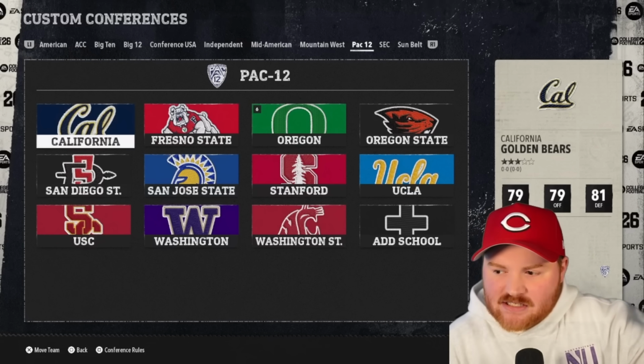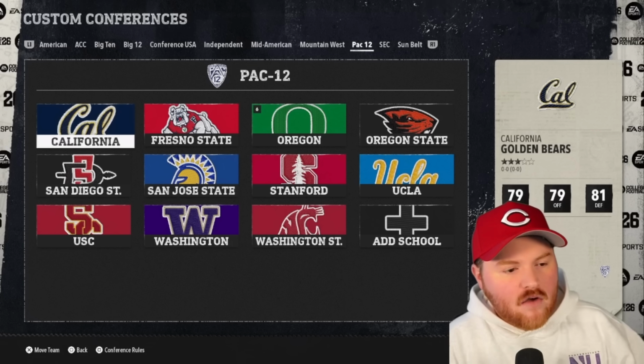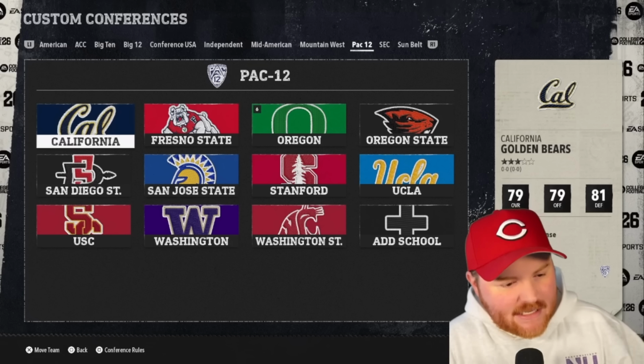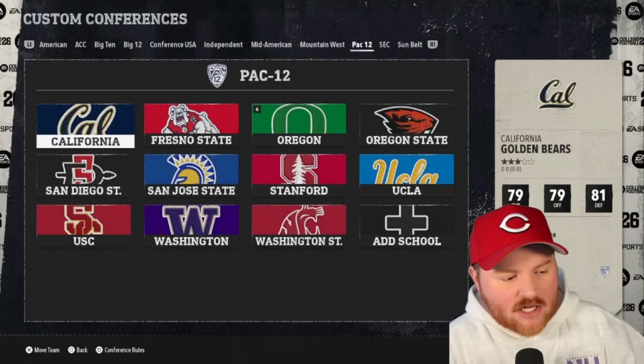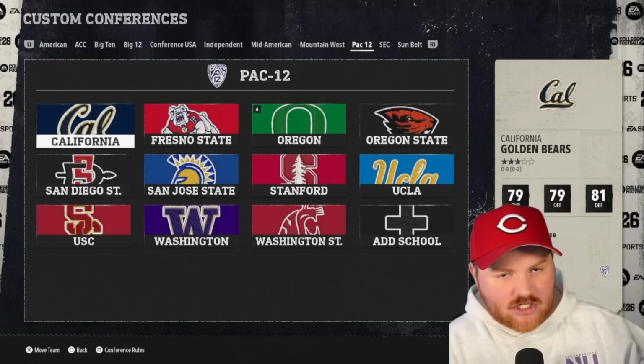The Pac-12 is just the three western states, so Cal, Fresno State, San Diego State, San Jose State, UCLA, and USC from California, Oregon and Oregon State from Oregon, Washington and Washington State from Washington.